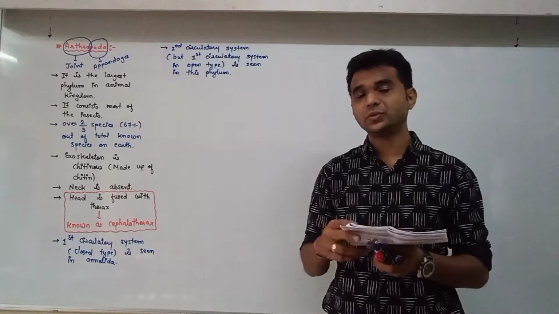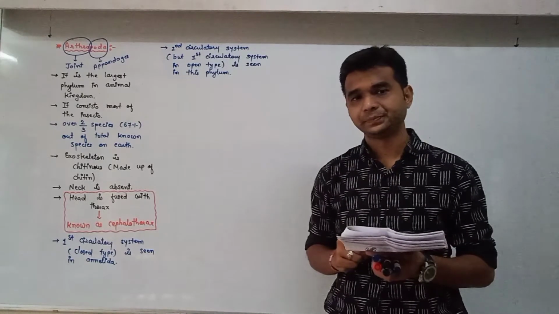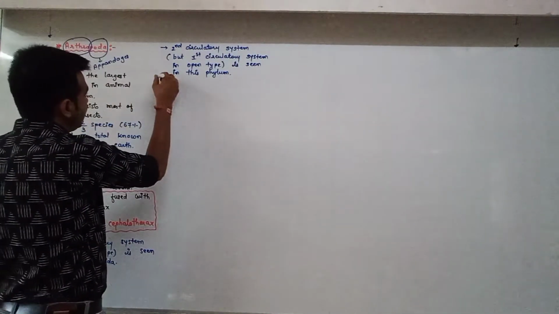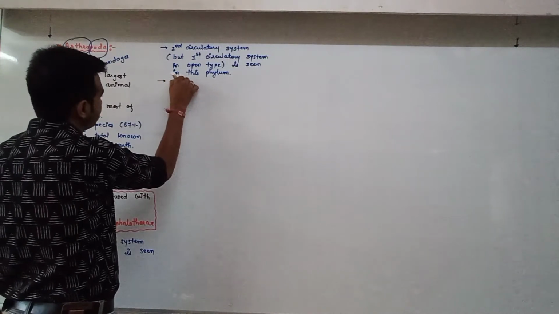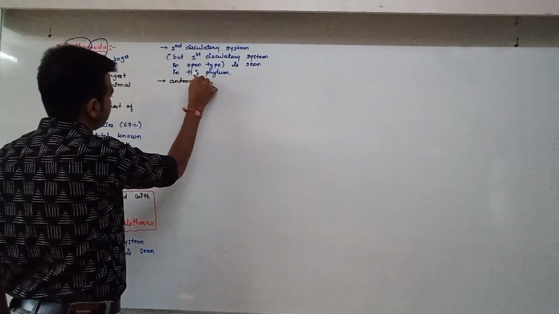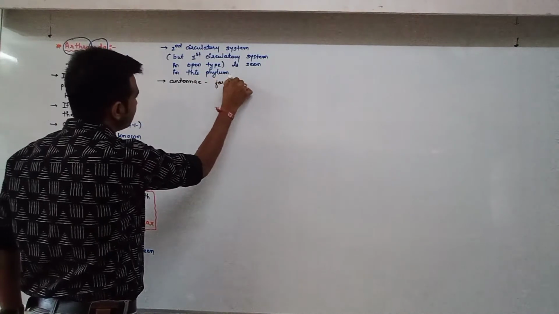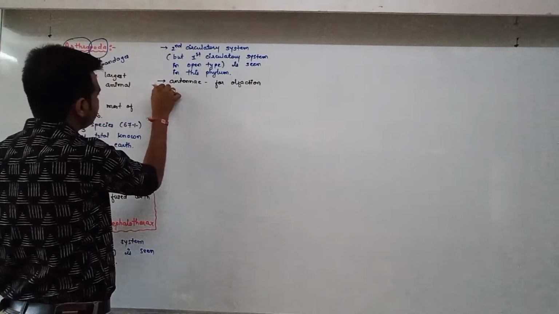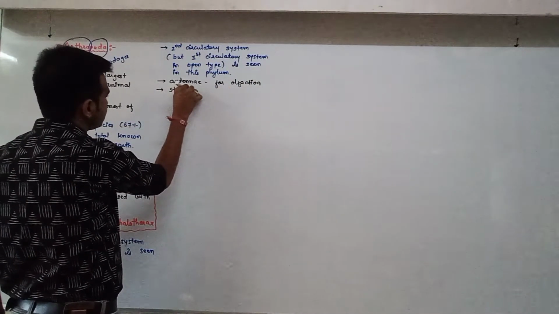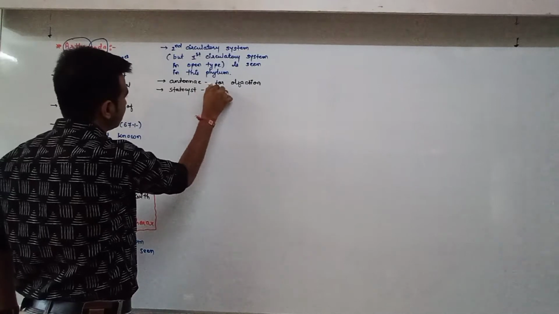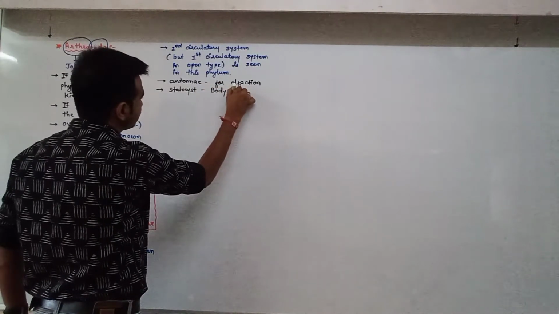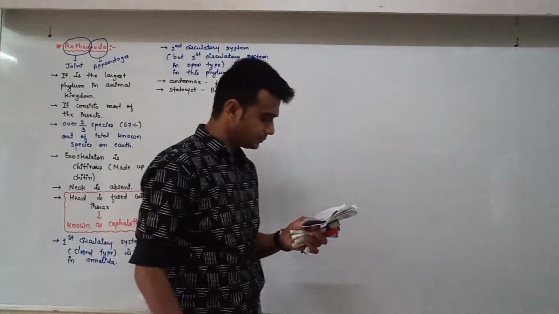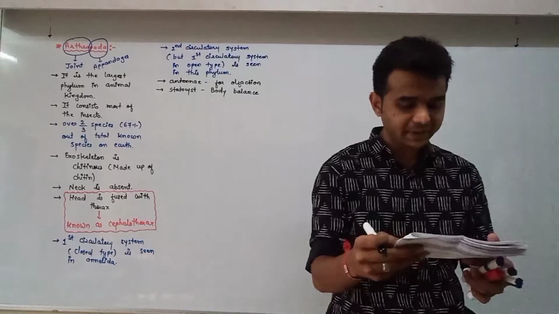So antennae, then compound or simple eyes, and statocyst to maintain body balance. Okay, so again I will tell you: antennae for olfaction, statocyst for body balance, balancing organs are present.